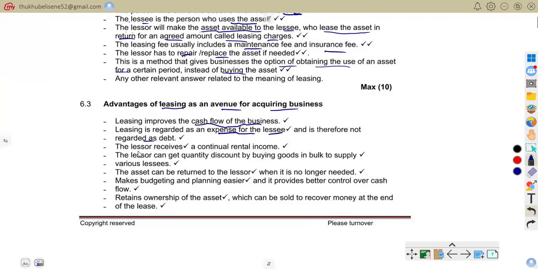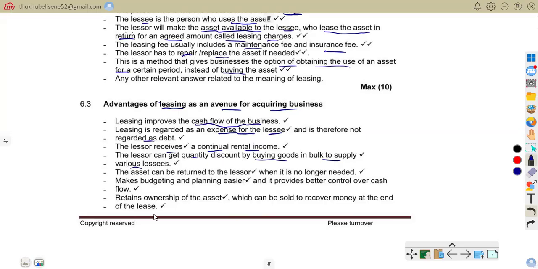So now the lessor receives a continual rental income. So you are talking about continuous income for the lessor. The owner earns rental income. That is the lessor. The lessor is the owner. The lessor can get a quantity discount by buying goods in bulk to supply various lessees.